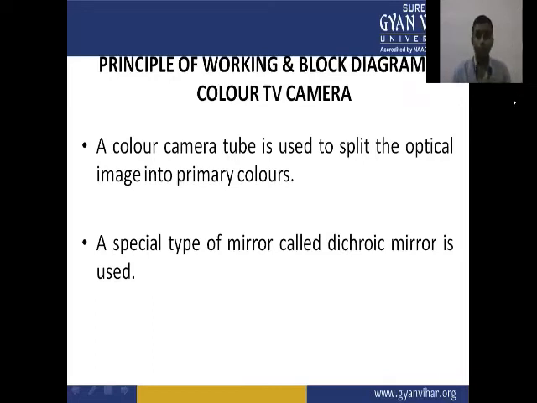A color camera tube is used to split the optical image into the primary colors, which means any optical image is converted into the three primary colors. A special type of mirror called a dichroic mirror is used to split the image into the colors.